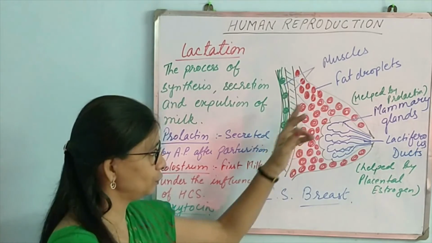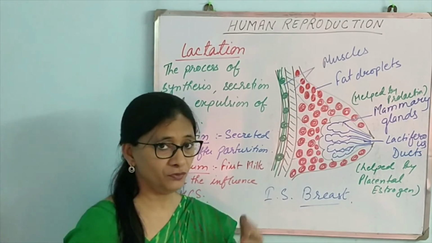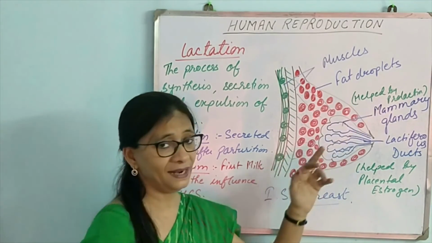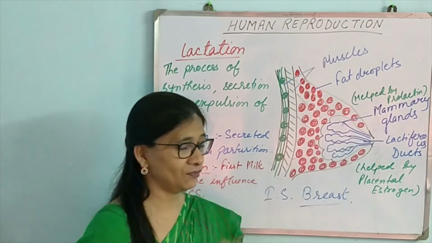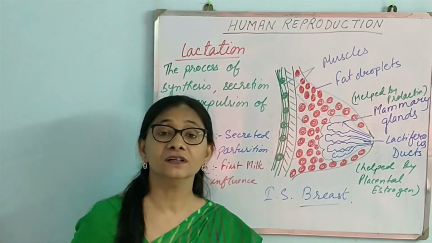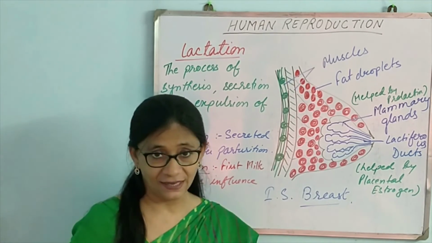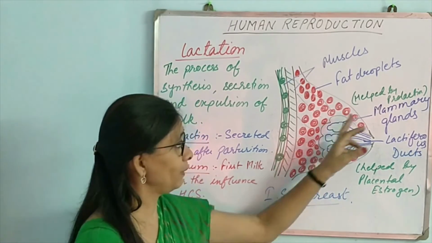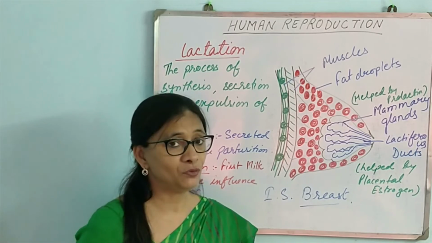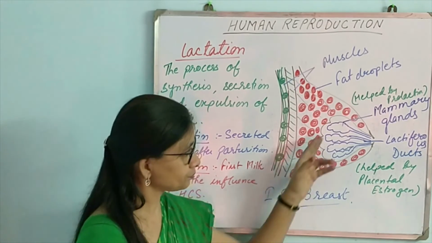Now here we have to know the function of hormones which are assisting in the development of these glands. So prolactin, as I told you, helps in the development of the mammary gland. Mammary gland, as we all know, is the modified sebaceous gland of the female breast. So the mammary gland is developed with the help of prolactin, and it happens when? After childbirth.